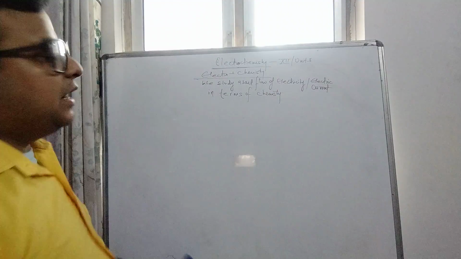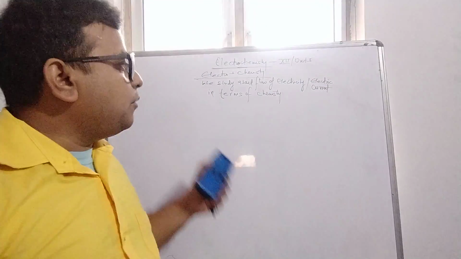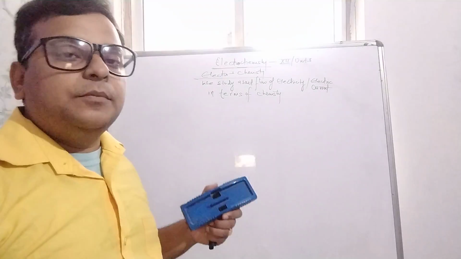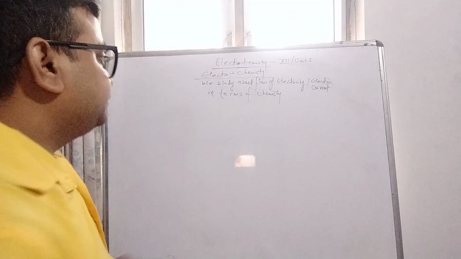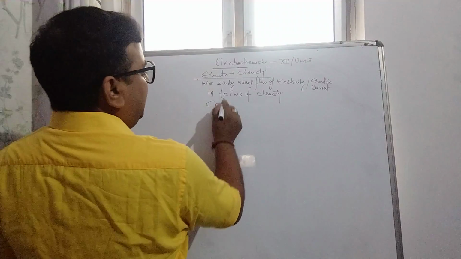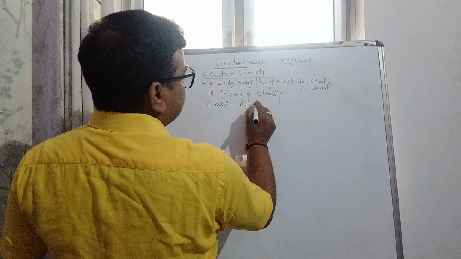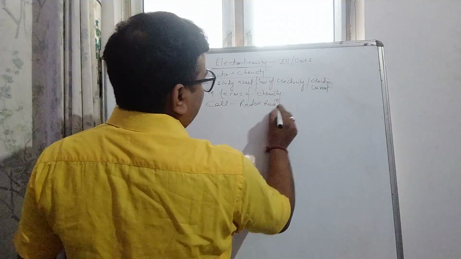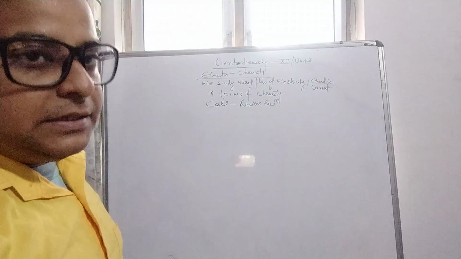The transfer of electrons is discussed in terms of chemistry, on the basis of some chemical reactions. All cells perform redox reactions.